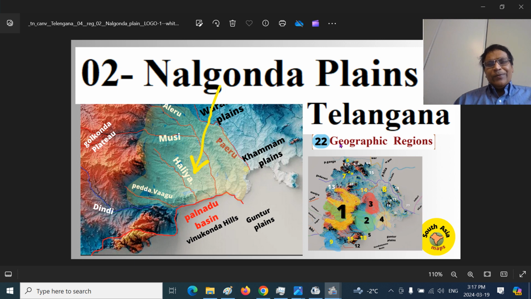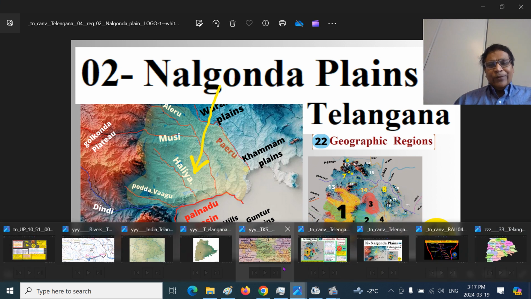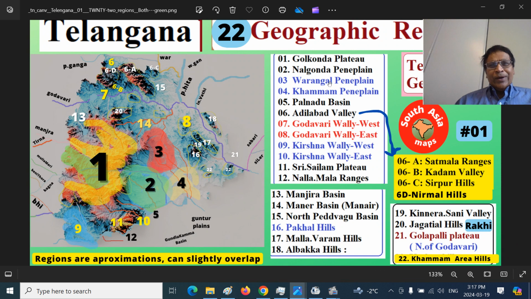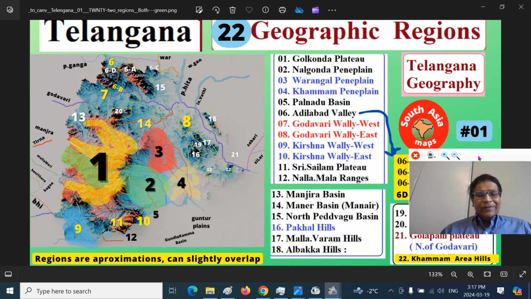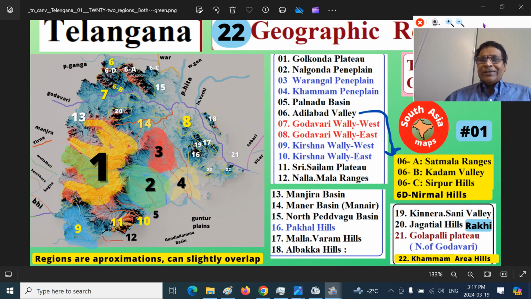We delineated before roughly 22 or so geographic regions or physiographic regions, that is the physical geography: how the land looks, the topography, the rivers, mountains, valleys, water bodies, and so on. In part 1, you can look at a broader view of all those.